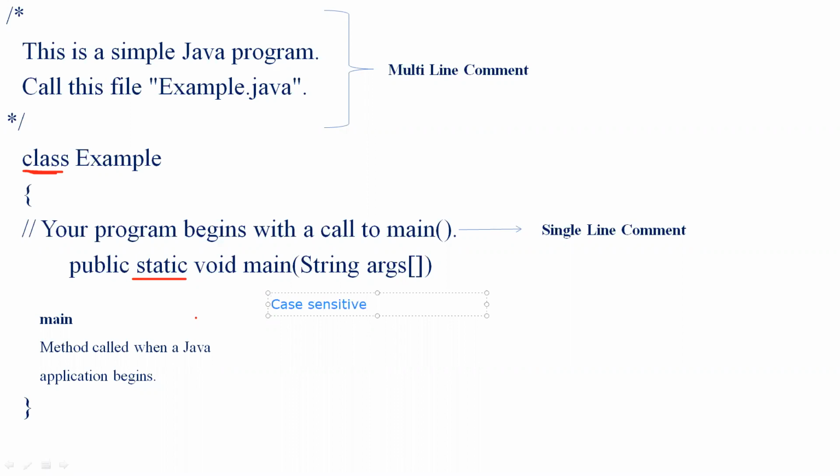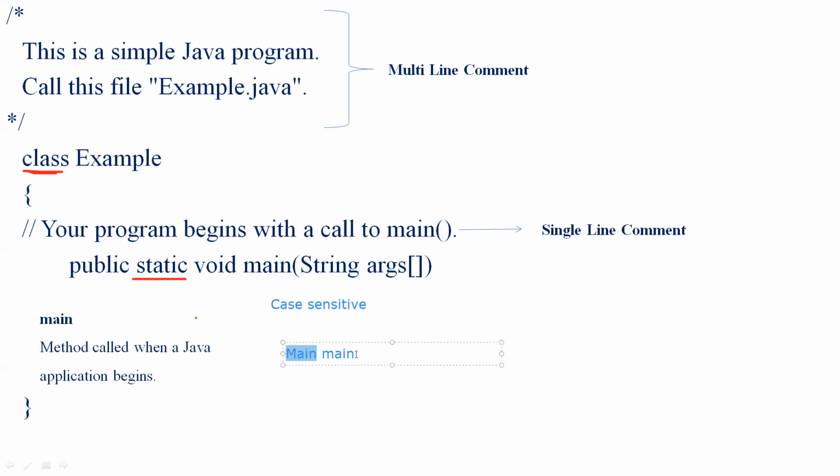Since Java is case sensitive, Main is different from main. So these two are different; the actual two things are different.